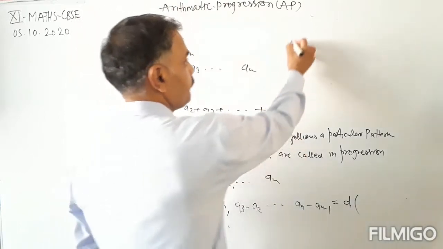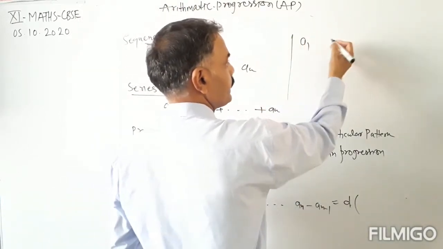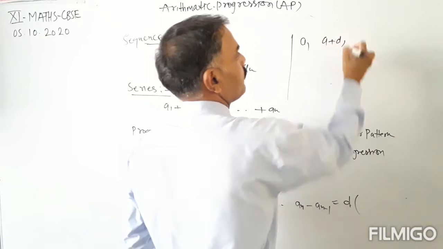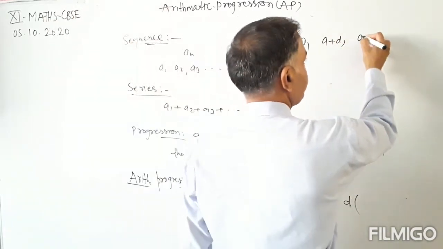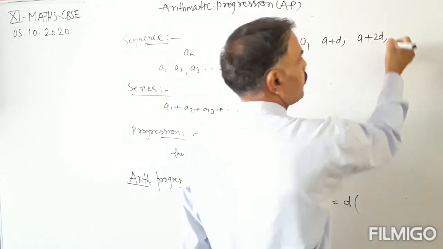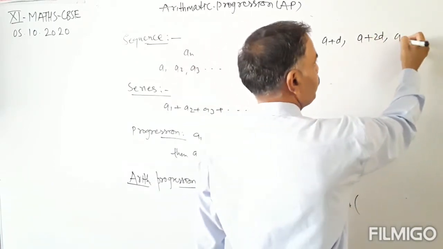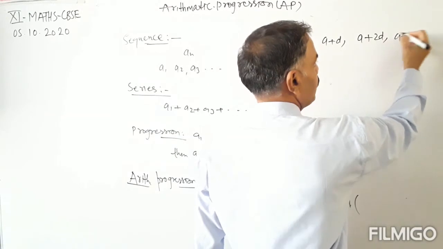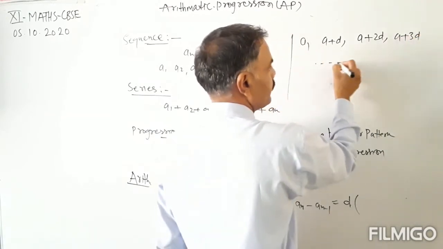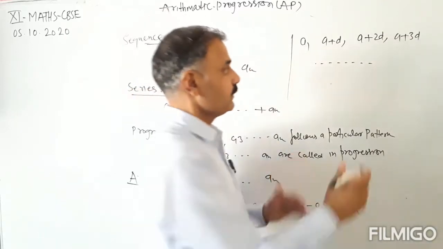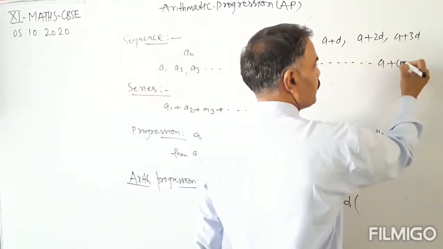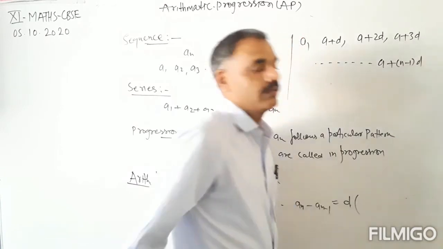If the first term is a, then the next term will be a plus d, the next a plus 2d, the next a plus 3d, and in this way we go up to n terms. So the nth term will be a plus (n minus 1) into d.